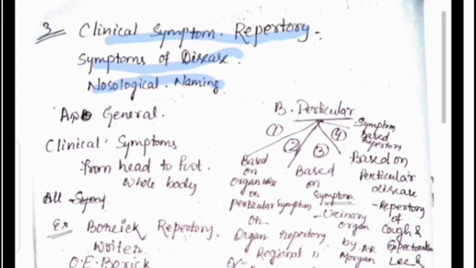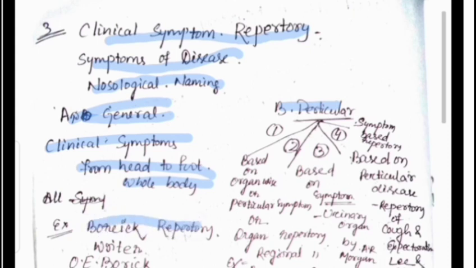It is mainly 2 types. One is general, another is particular. In general, we see the clinical symptom from head to foot, the whole body.